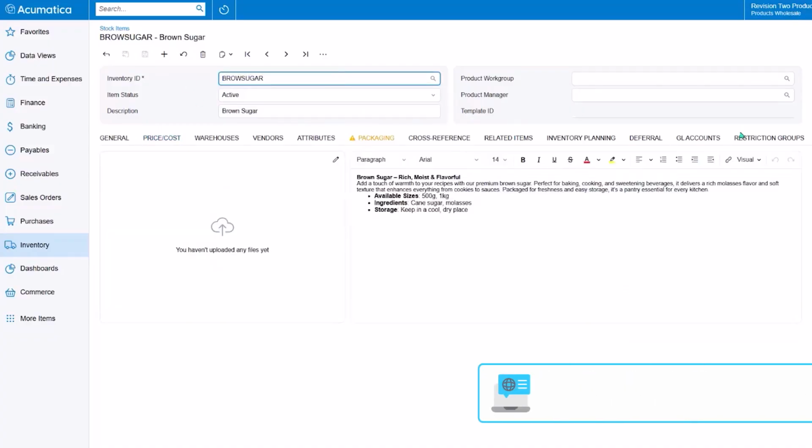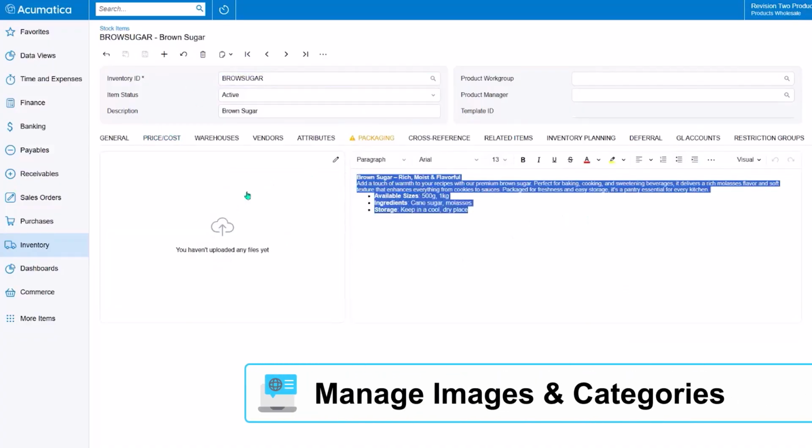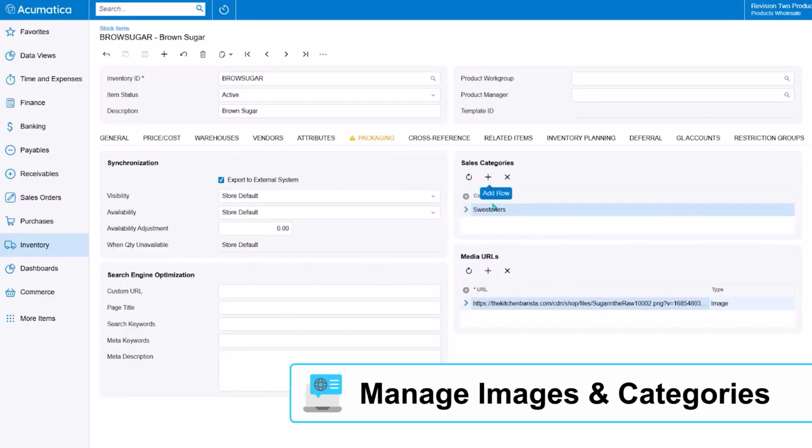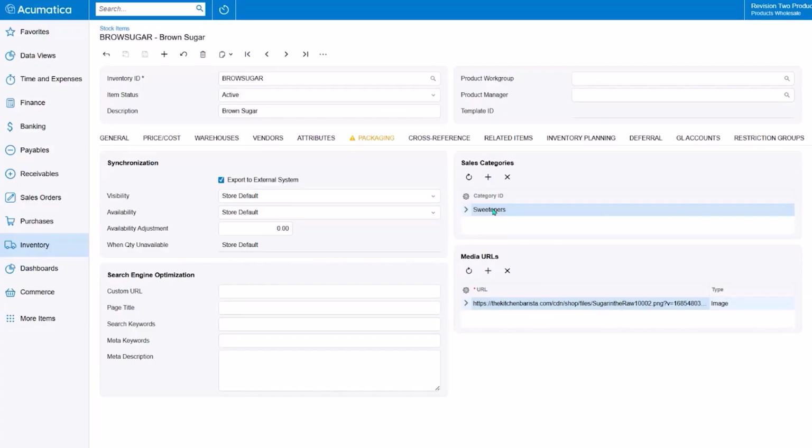Next, add item descriptions and product images directly or link them from a URL. This information is pushed into BigCommerce. You can even assign categories to ensure your products appear precisely where you want them on your e-commerce site.